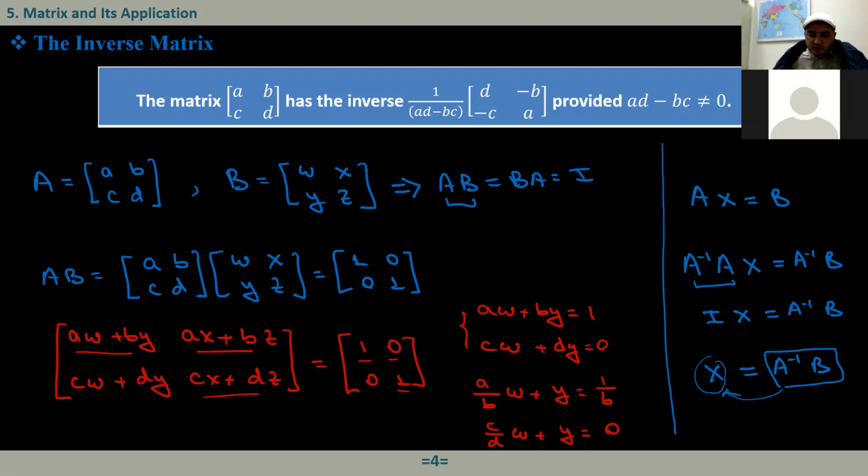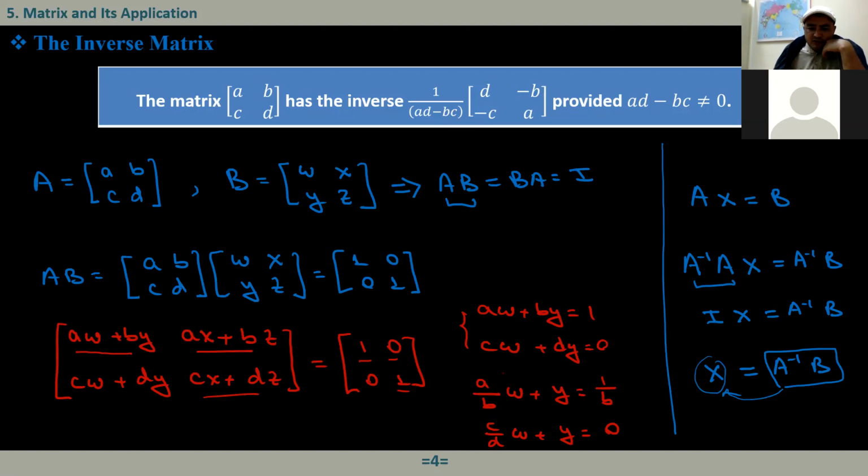And when you substitute and find the W, we will have something in the denominator AD minus BC. Because here we have A times D, right? B times C. And when you divide both sides by this coefficient, we will have D over AD minus BC. Anyway, that is the main idea.